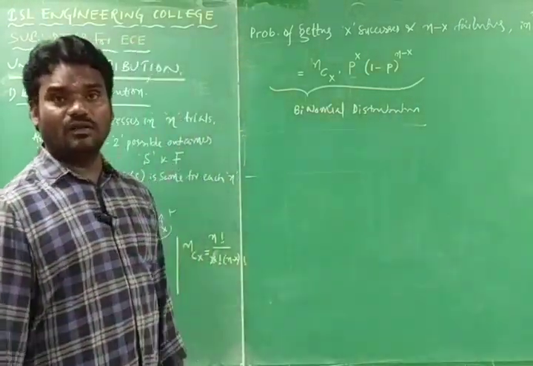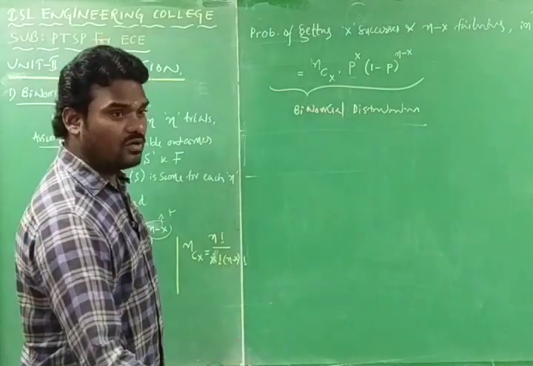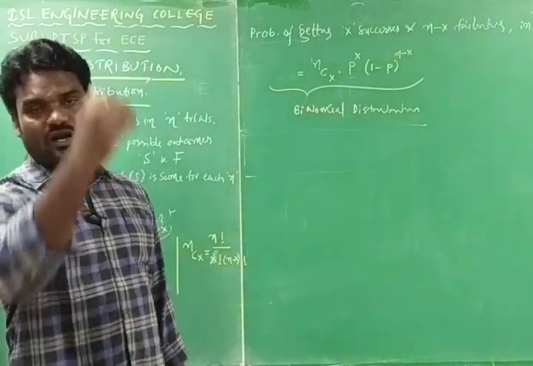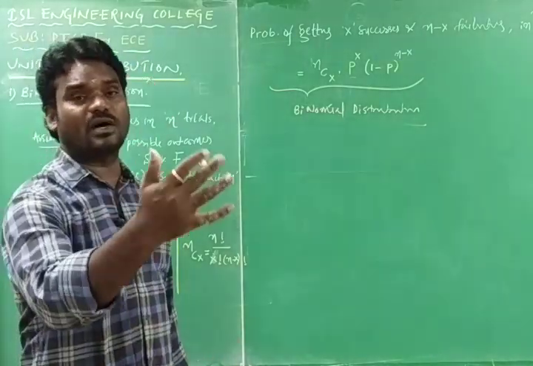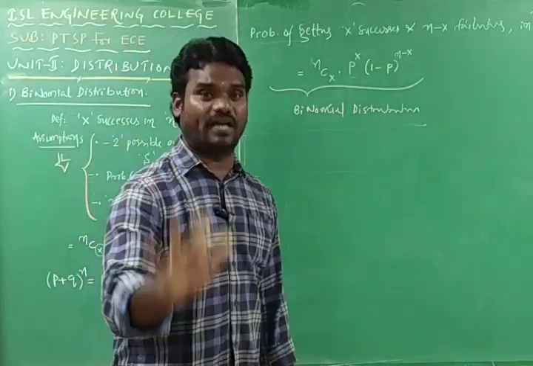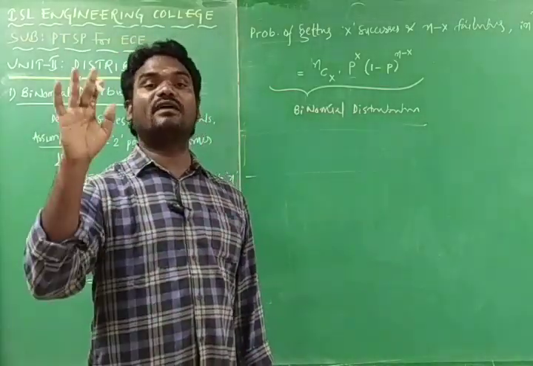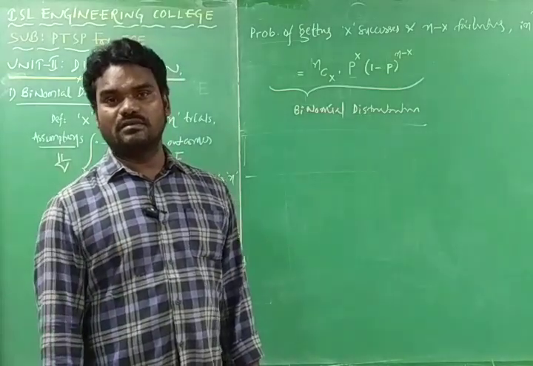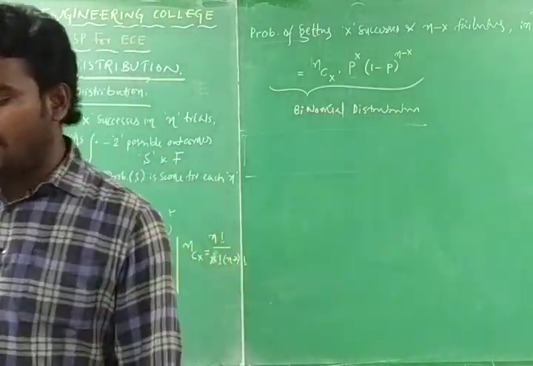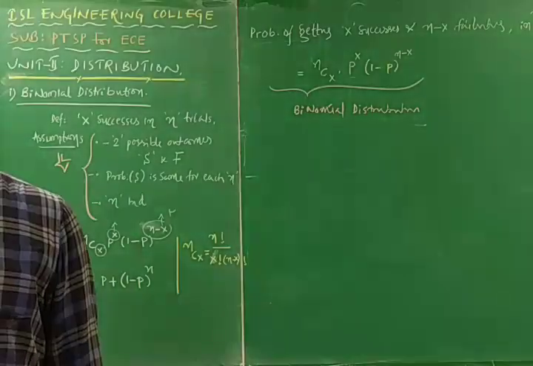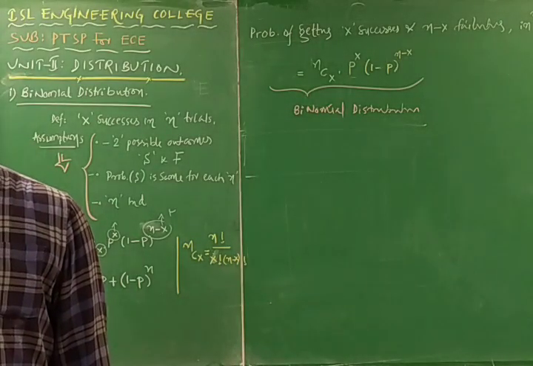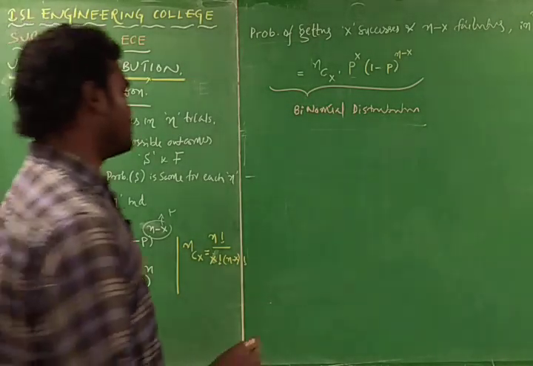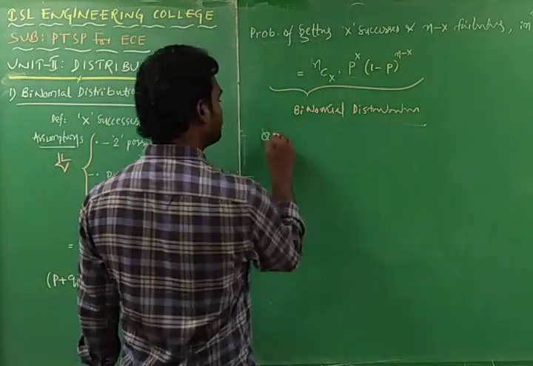If you toss a coin 9 times, what is the probability of getting 5 times head? That is the question.